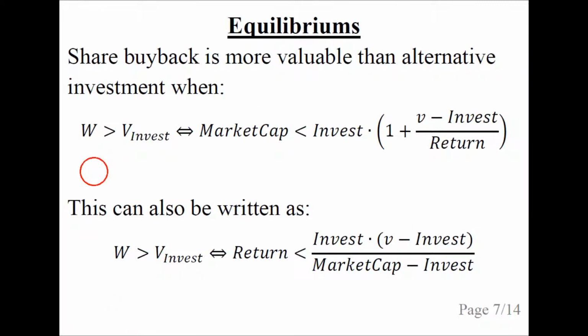The equilibrium can be written in different ways. We will write them as inequalities so we can see when the value to eternal shareholders increases from a share buyback. So the value with a share buyback is greater than the value with an investment when the market cap is less than this number over here.